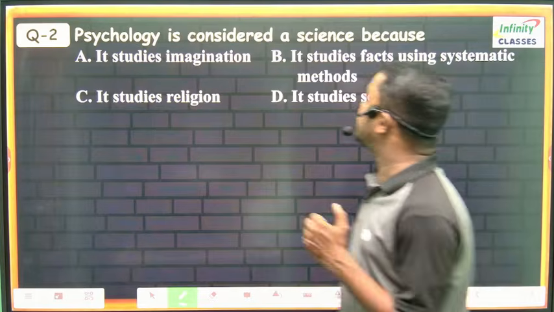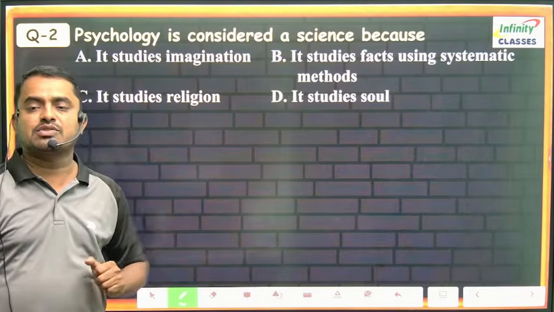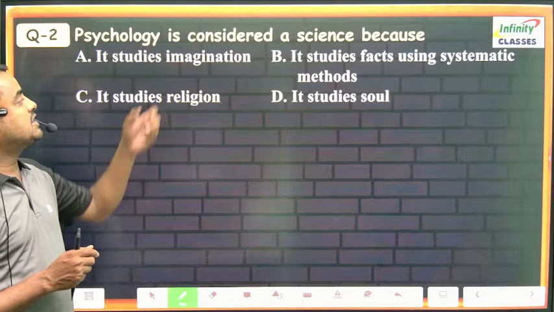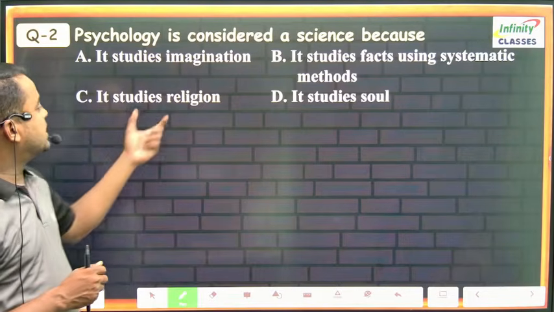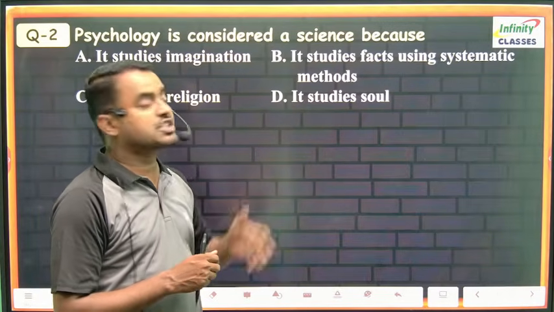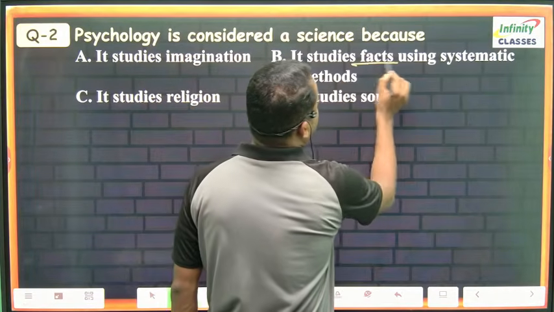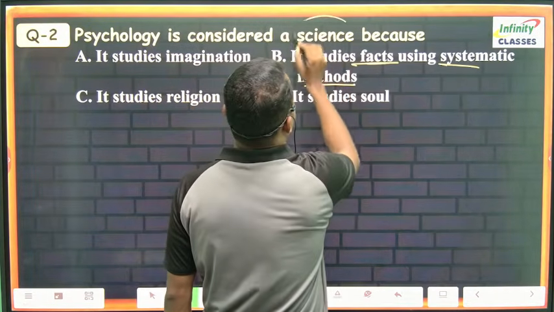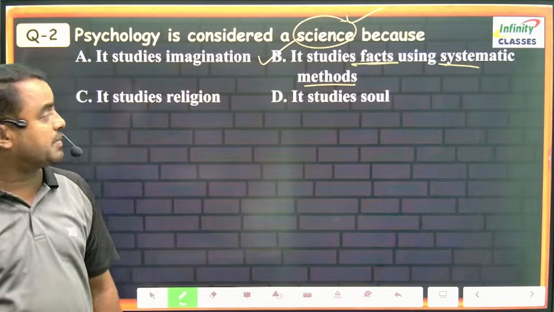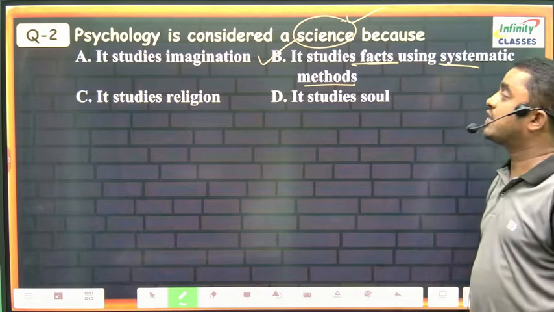Next, psychology is considered a science. What is the reason for that? It studies imagination, it studies religion, it studies the soul, or it studies facts using systematic method. Facts and systematic methods come under science. So the correct option is B: it studies facts using systematic method. So psychology is considered a science.